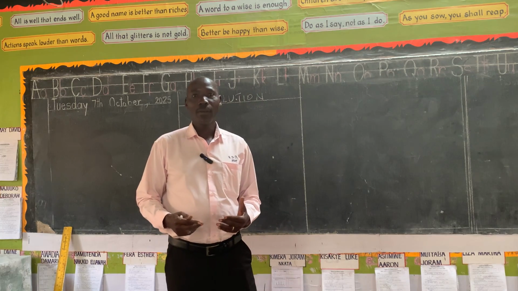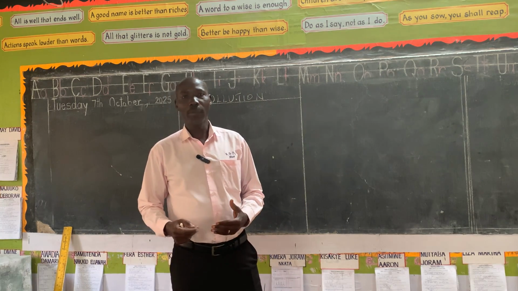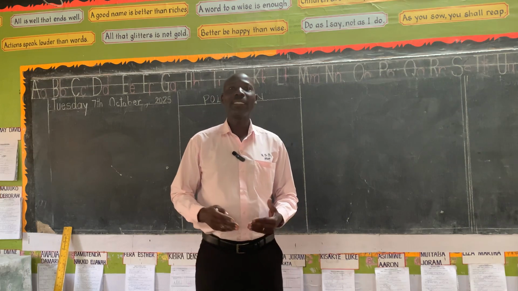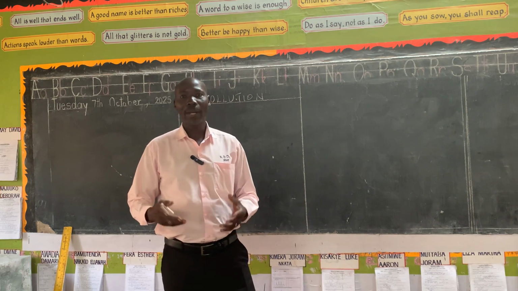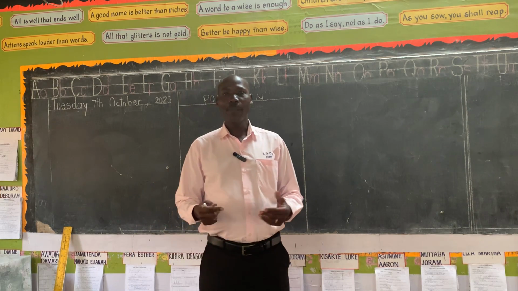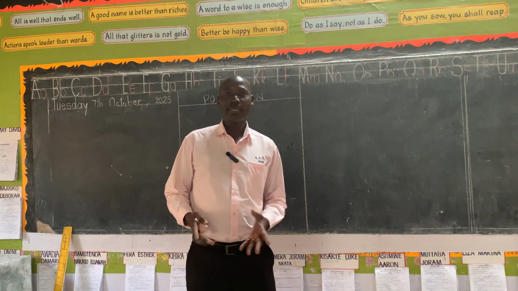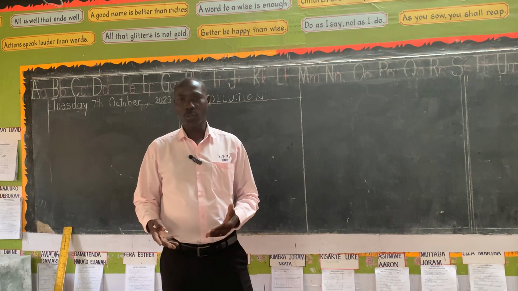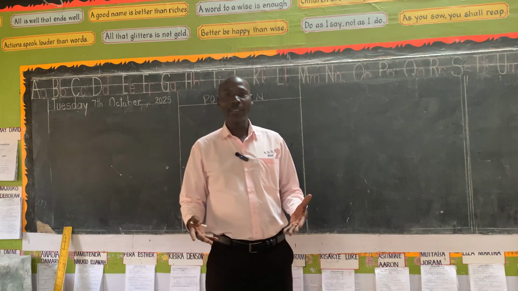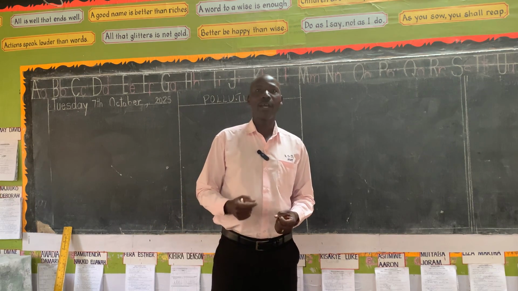Some of them may not rot. We call them the non-biodegradable materials. Materials like plastics, polythene papers, broken glasses, all those ones don't rot. So when we throw them in the environment, they affect our environment.